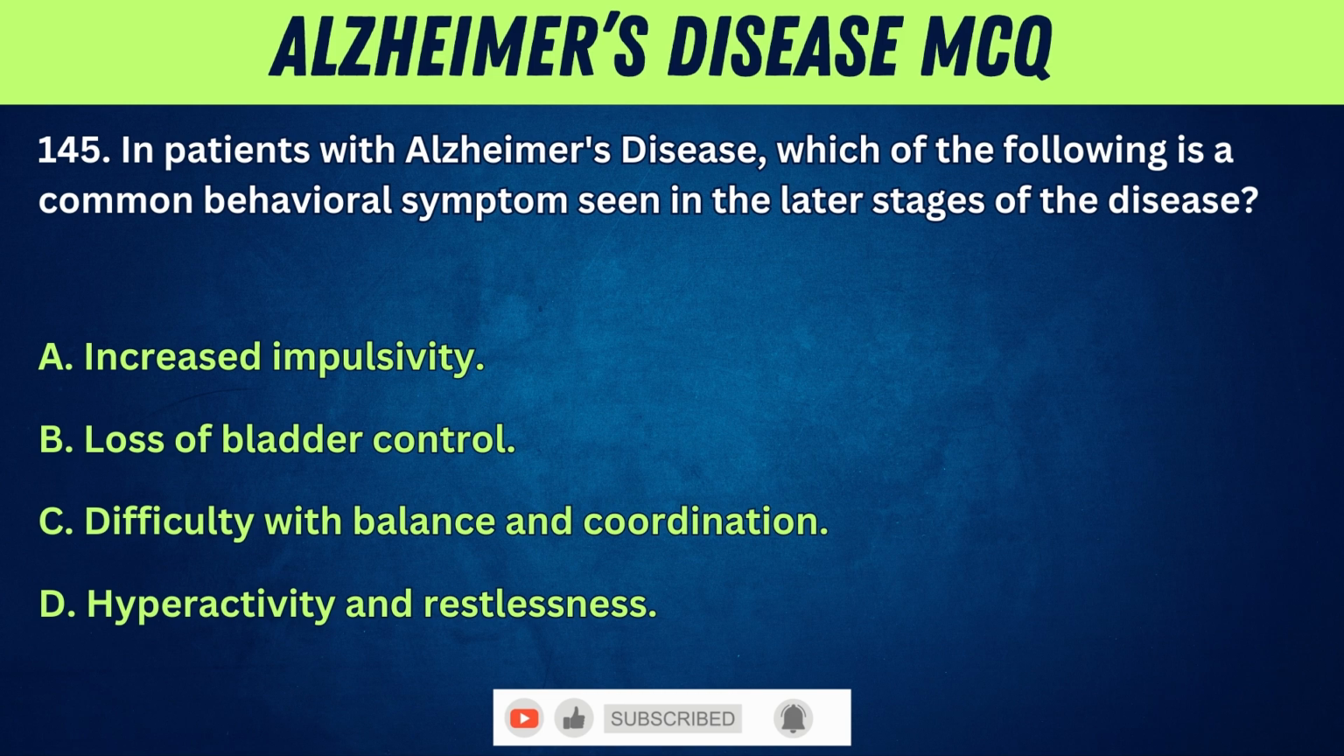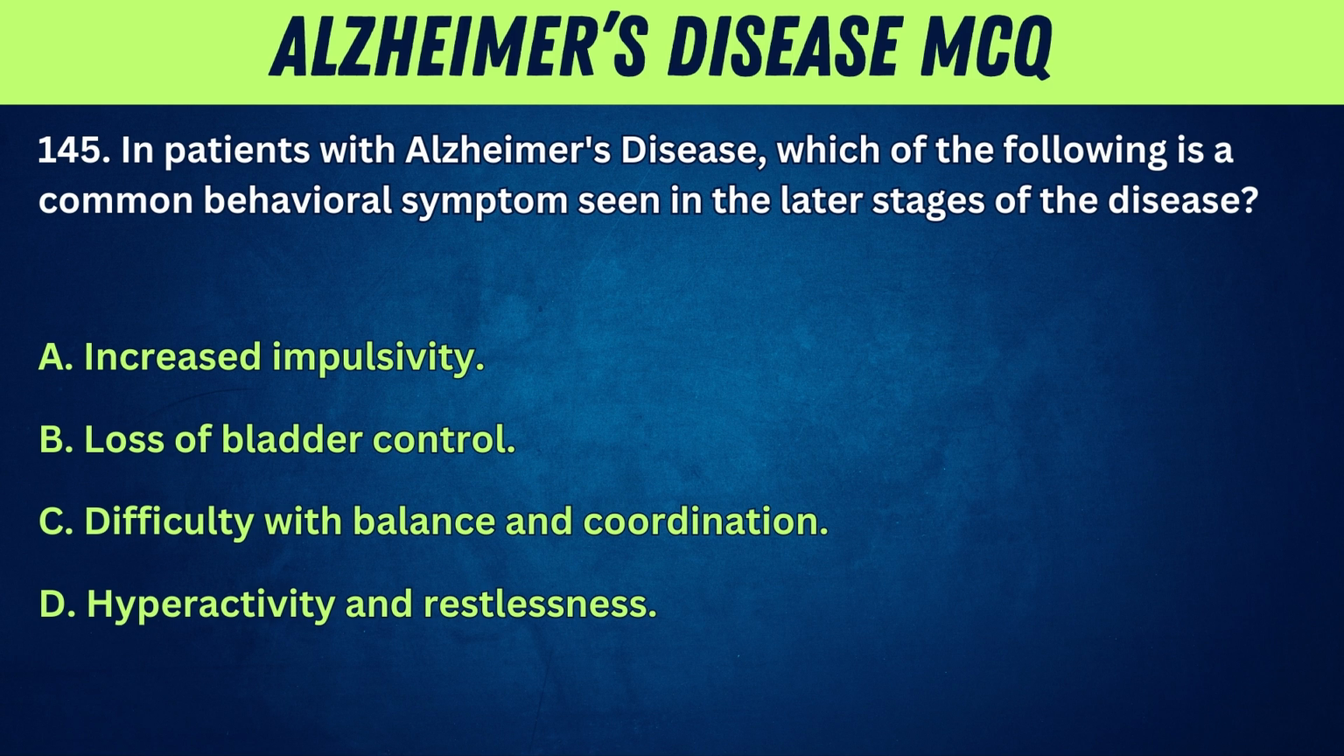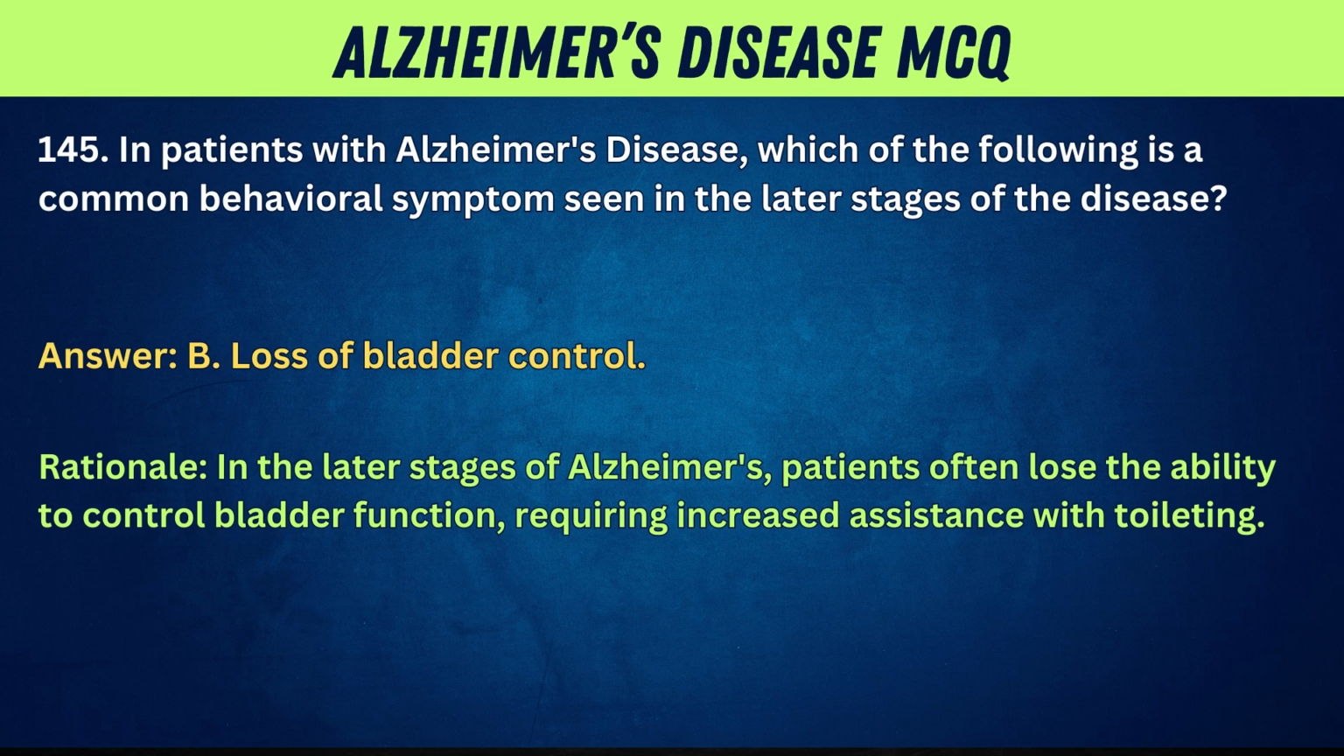145. In patients with Alzheimer's disease, which of the following is a common behavioral symptom seen in the later stages of the disease? A. Increased impulsivity. B. Loss of bladder control. C. Difficulty with balance and coordination. D. Hyperactivity and restlessness. Answer: B.